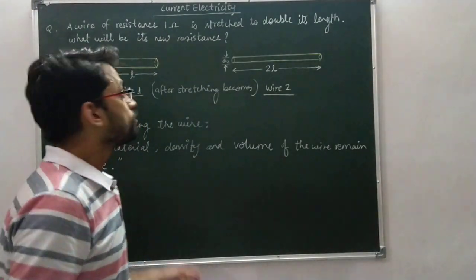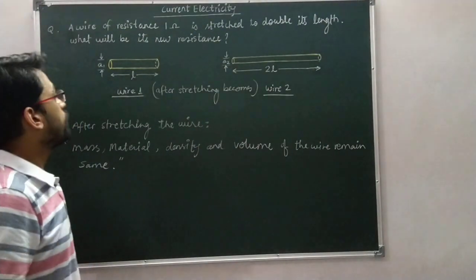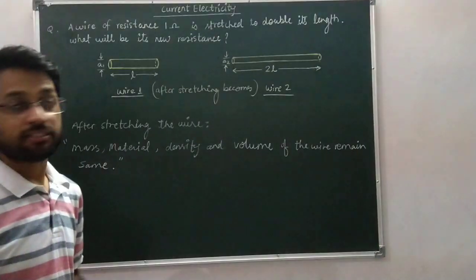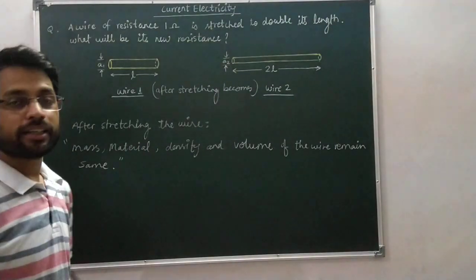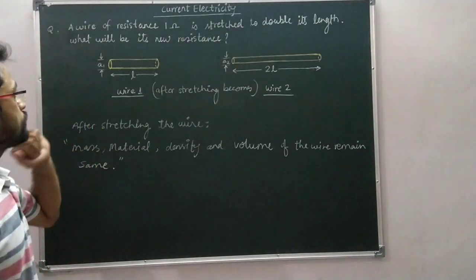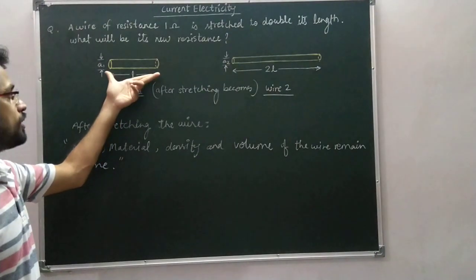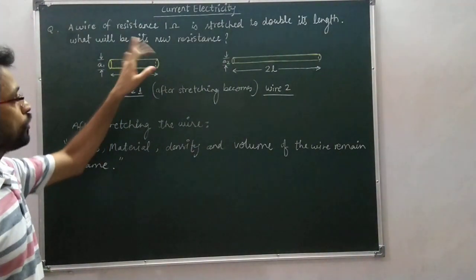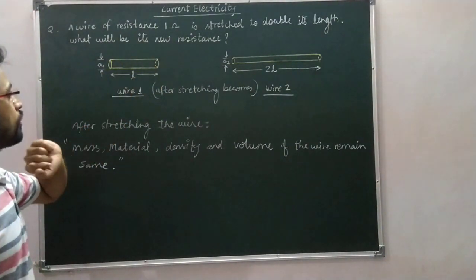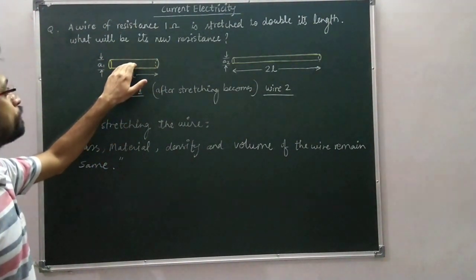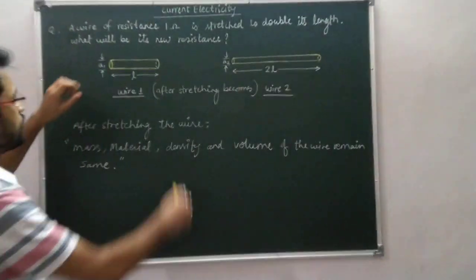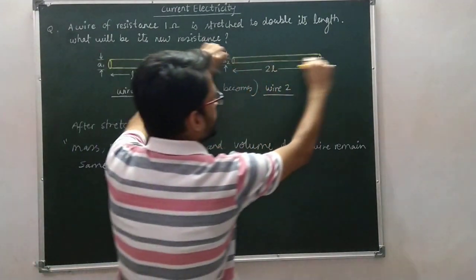Now come to the question. A wire of resistance 1 ohm is stretched to double its length. What will be its new resistance? In the question, there is a wire of 1 ohm resistance. Consider this wire of 1 ohm resistance is stretched to double its length.